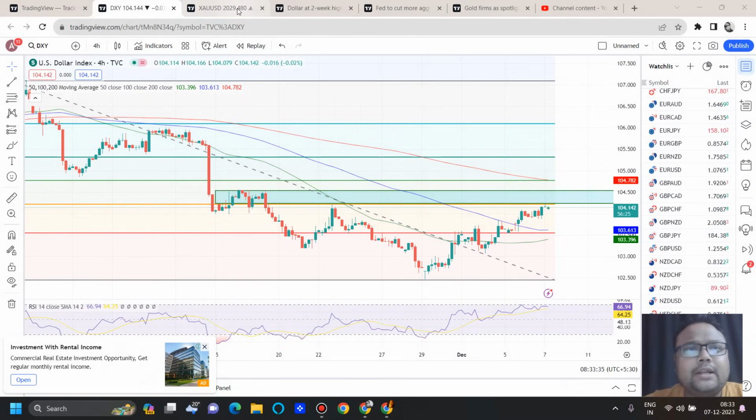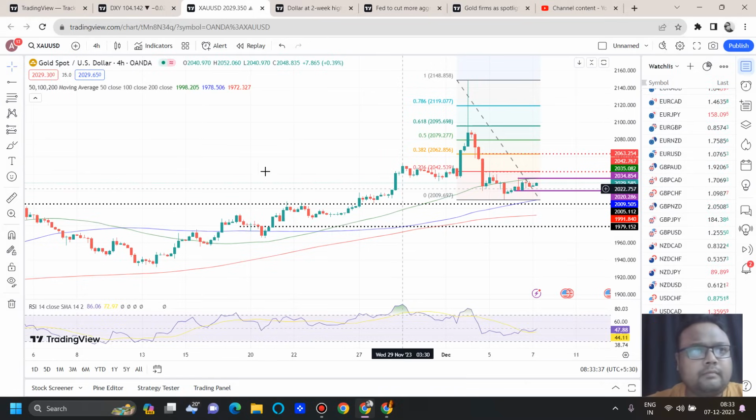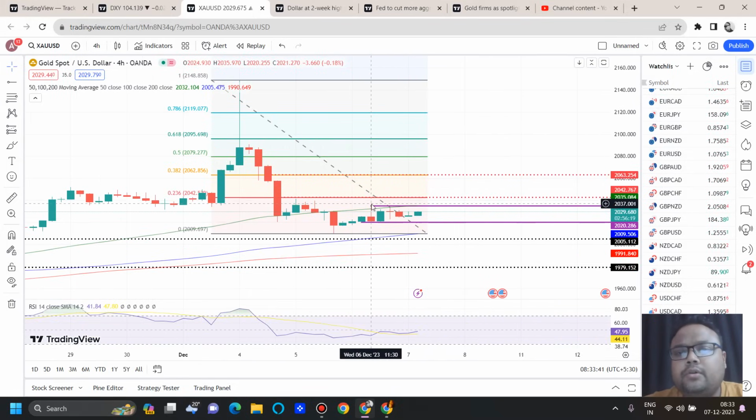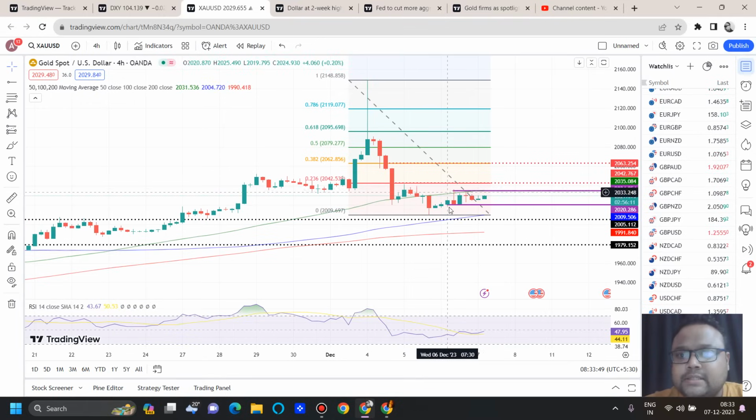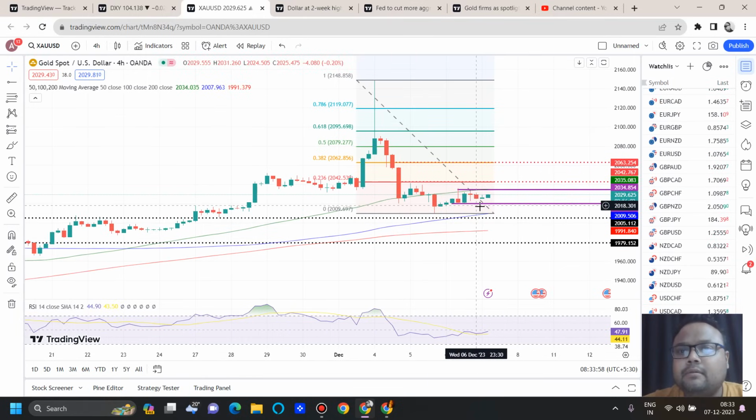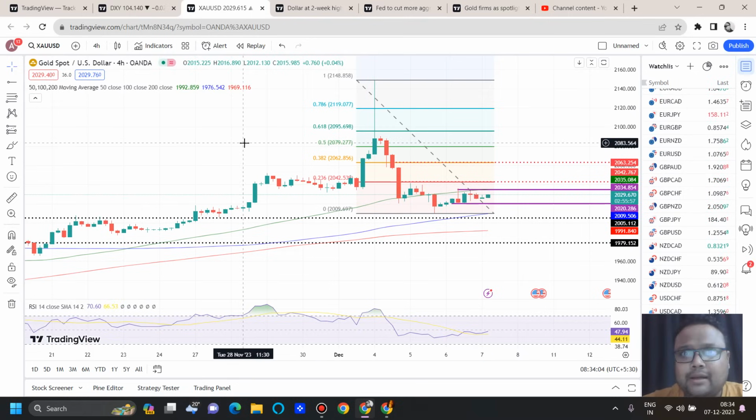Now let's look at the chart of gold. Right now, as the market is flat, you can clearly see we do not have any major movement here. As a result, the number of trading opportunities is very low. If you're trying to trade aggressively in this market, my dear friend, this is not the right thing to do, because in this type of market, sometimes because of bad positions we are trapped. So don't make the mistake, let the market come to the levels.